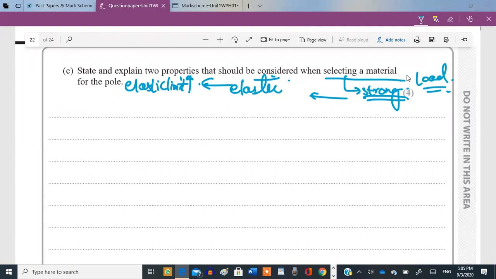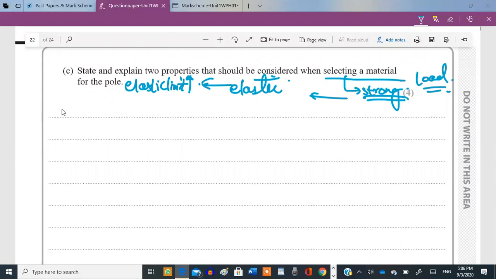Okay, what is the breaking point called and what is the elastic limit called? Basically the breaking point is the point till where it can bear the maximum stress before it breaks.